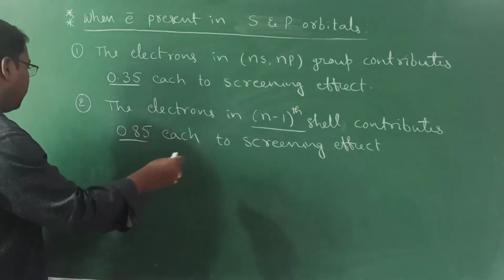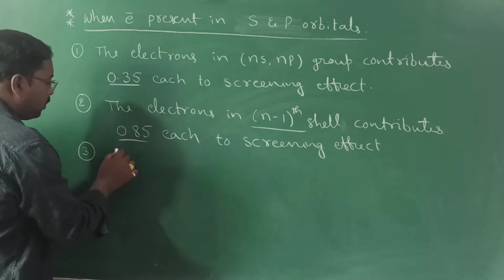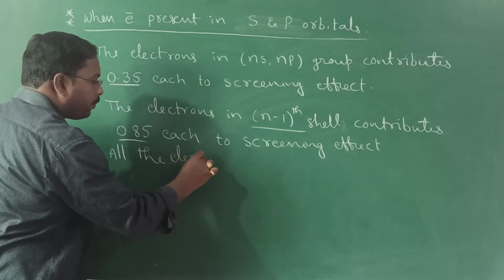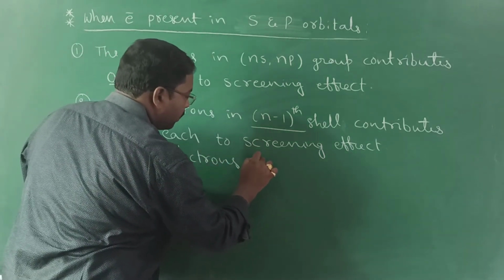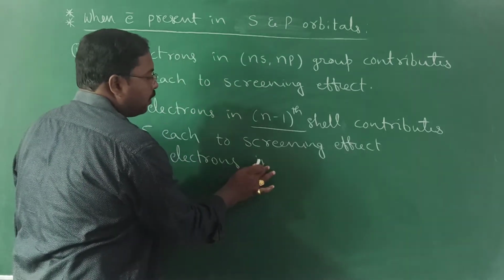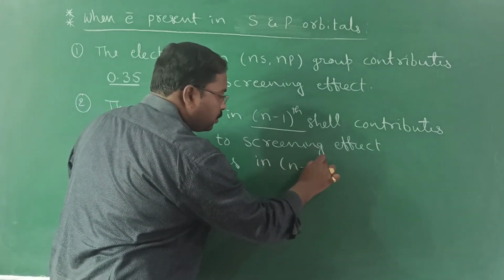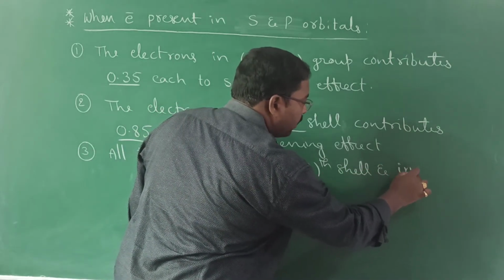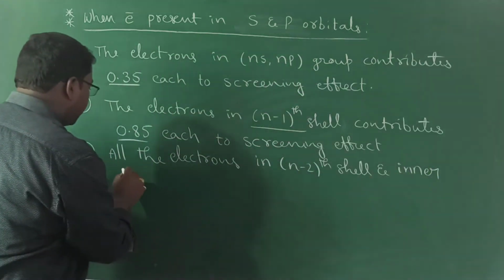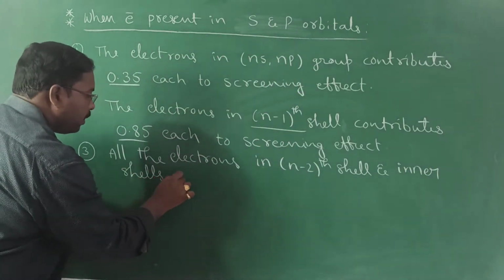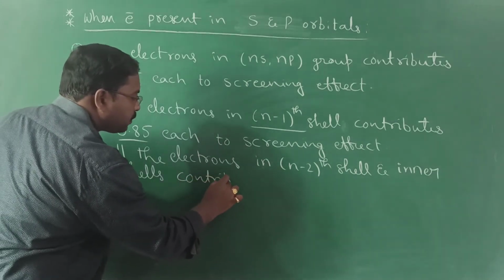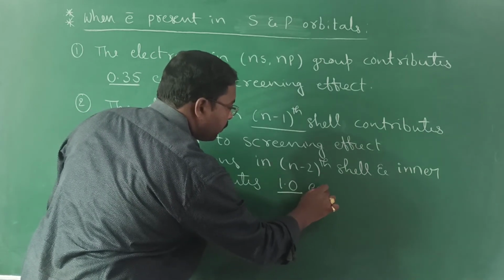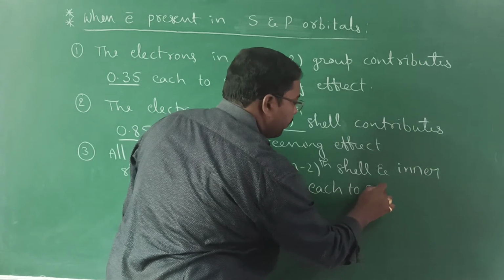Now, all the electrons in the n-2 shell and inner shells contribute 1.0 each to the screening effect.